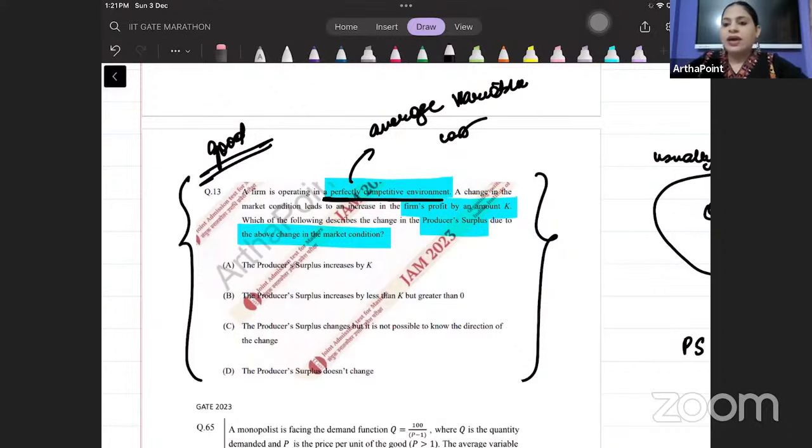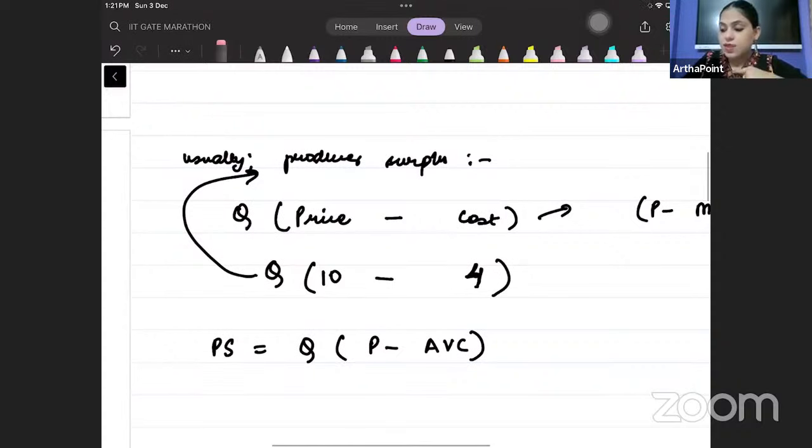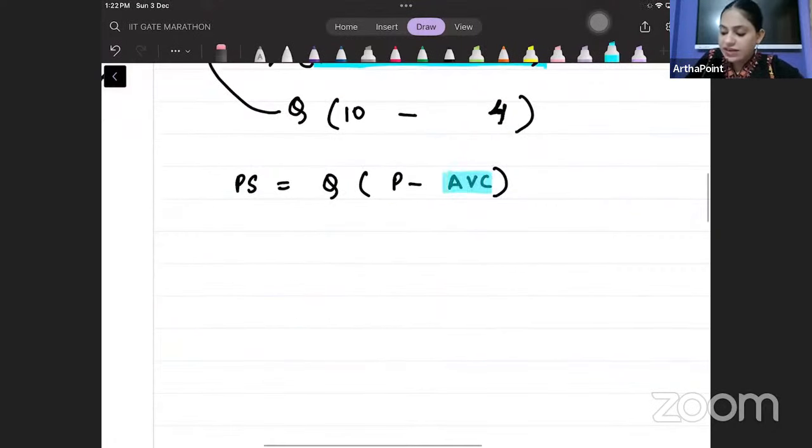And how can my AVC be covered? If the minimum money that I get, जो मेरे को पैसा मिल रहा है वो कम से कम AVC के बराबर मिले. That is my shutdown point. I can't go below that. So that is at which I am willing to sell. And this is what I actually sell. So in दोनों का gap मेरा producer surplus हो गया. So this is the minimum money at which I can sell. This is what I sell at. In दोनों का difference is my producer surplus per unit into the number of units I am selling. Is that clear to everyone?